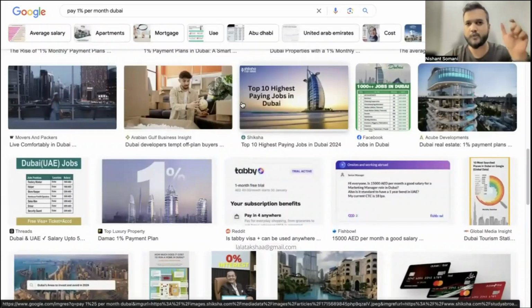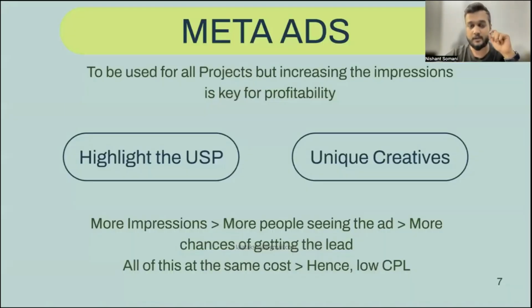People don't even know how many square feet the apartment is. They don't know what floor they're going to get, but they're still booking apartments from here in India because the deal is such, and the communication is around that. If they had run normal creatives saying this is the square footage you're going to get, etc., they would have never been able to get the kind of business they've got just by highlighting the USP. So however small this might seem to you, the impact it has on your marketing is incredibly high.